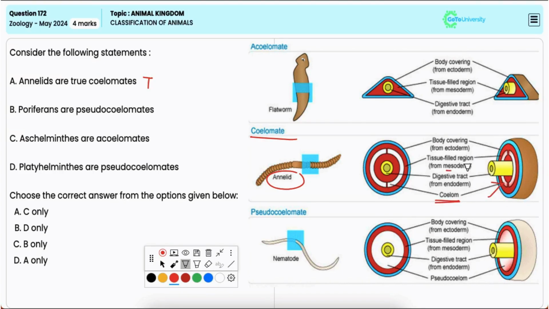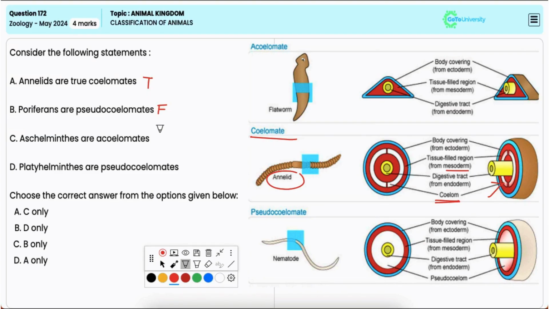B: Poriferans are pseudocoelomates. This is not true. Poriferans, such as sponges, lack any body cavity. That is, they are acoelomate. They have a very simple body structure with a porous body and no coelom.